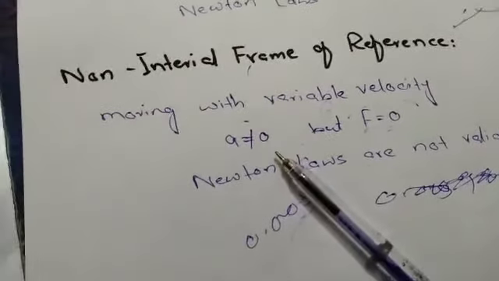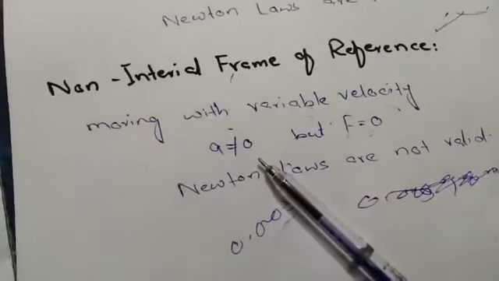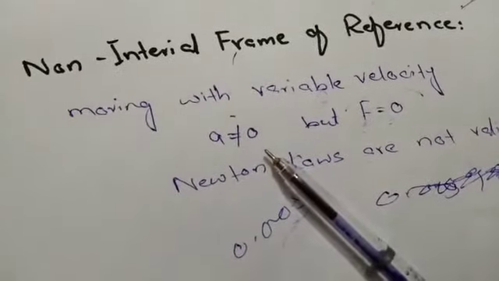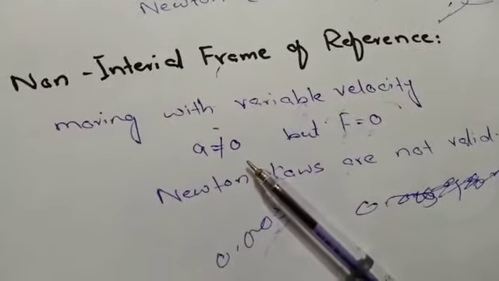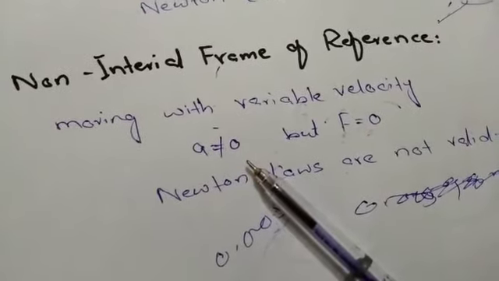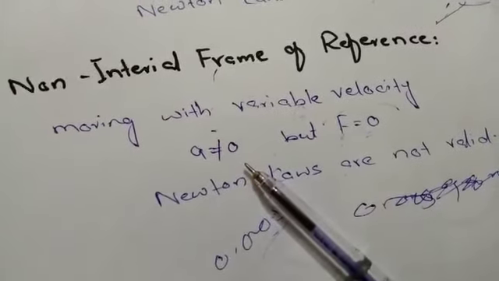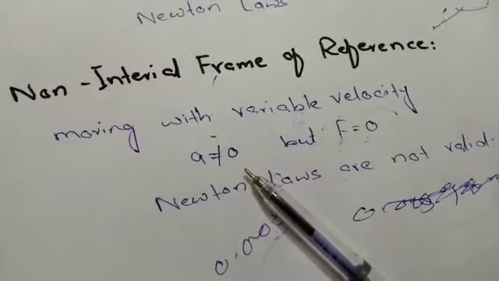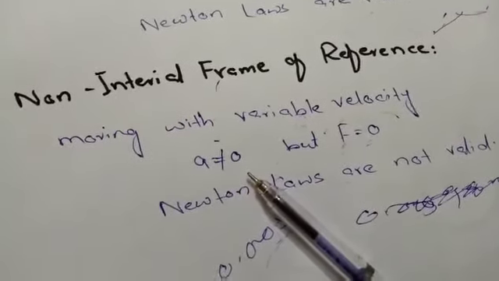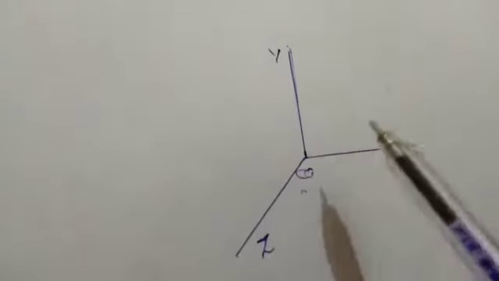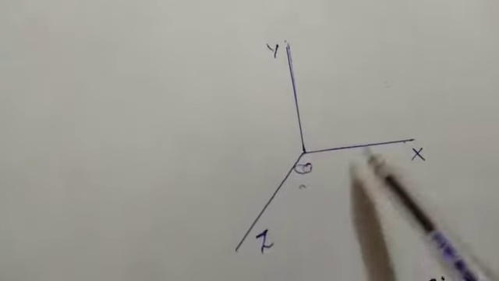If we study the motion of different objects on the Earth's surface, then we cannot use Newton's laws if we consider the Earth as a non-inertial frame of reference. So in a non-inertial frame of reference, Newton's laws are not valid, and in an inertial frame of reference, Newton's laws are valid.